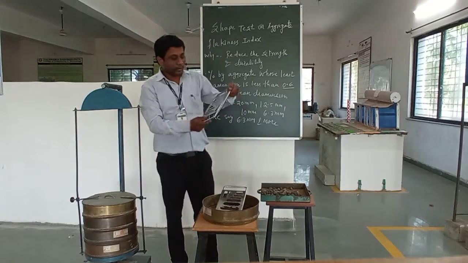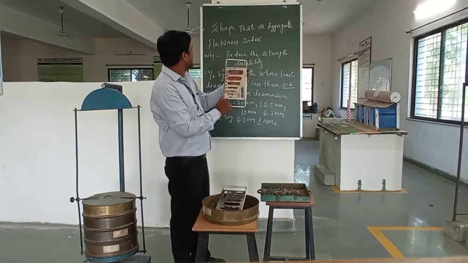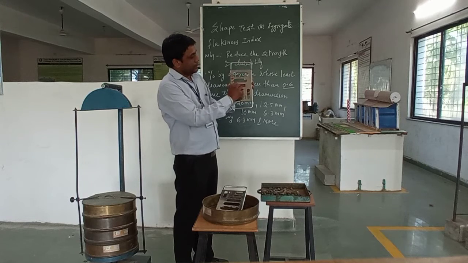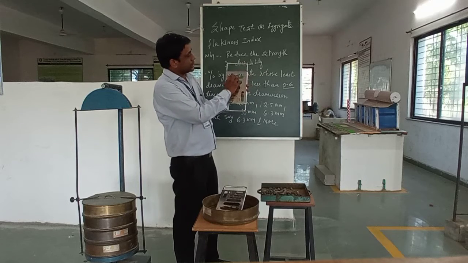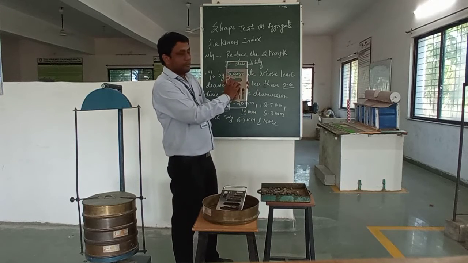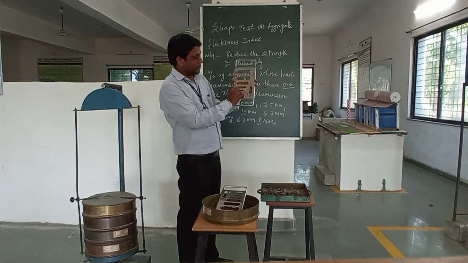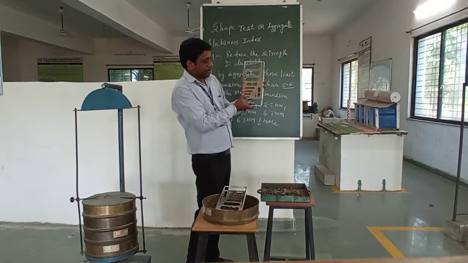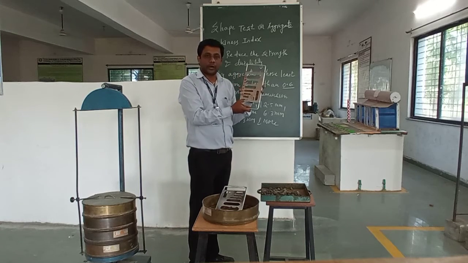Now you can see on this flakiness index apparatus, various numbering is given. So what is the meaning of this numbering? It starts from 63 mm to 50 mm, 50 to 40 mm, 40 to 31.5 mm, 25 to 20 mm, 20 to 16 mm, 16 to 12.5 mm, 12.5 to 10 mm and finally 6.3 mm.